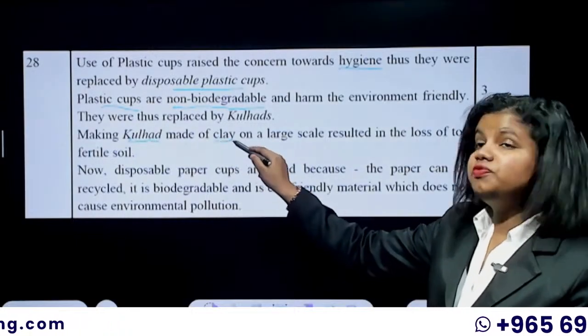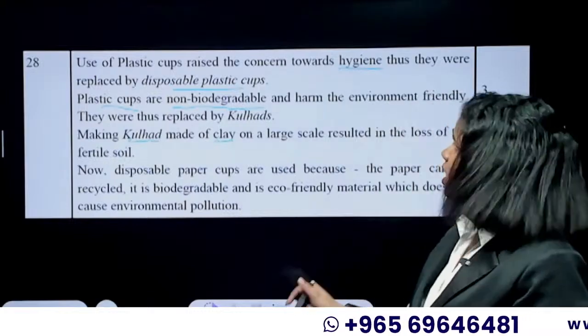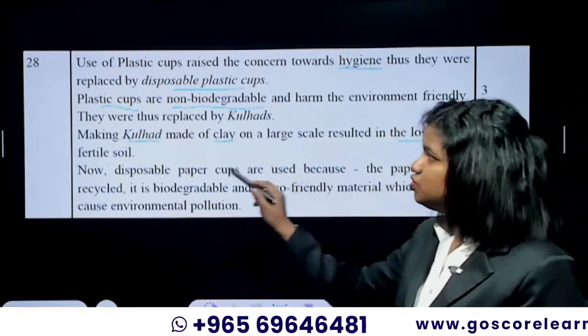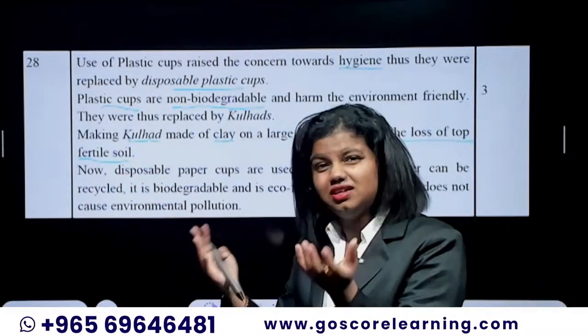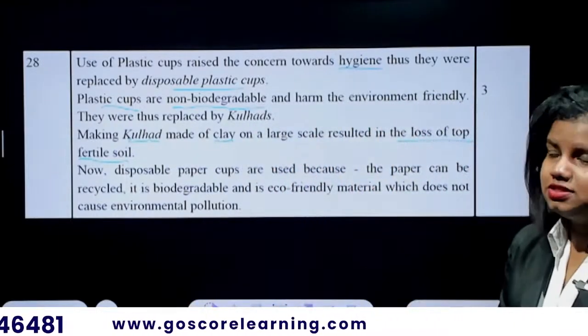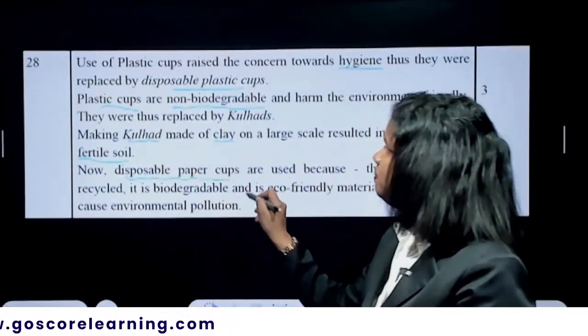And they are made up of clay. It was okay, but then for making the kulhads, we have to take a lot of fertile soil. We use the top fertile soil of the earth to make the earthen vessels, the clay pots. So that became another concern. That's when the kulhads were again replaced with the disposable paper cups.